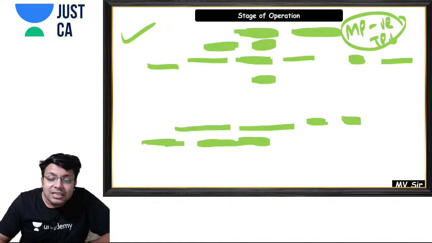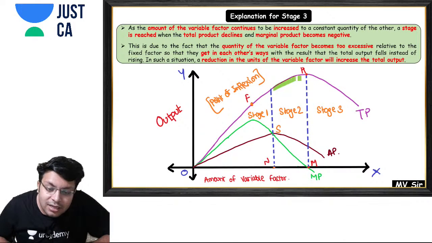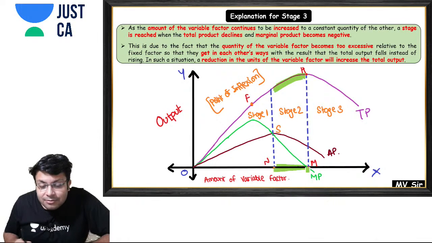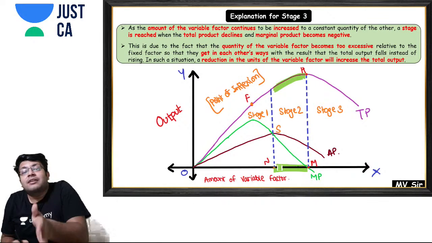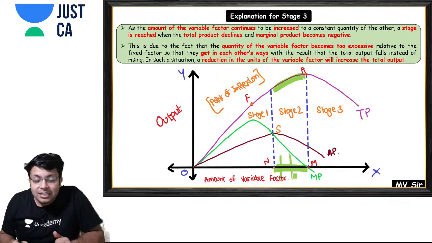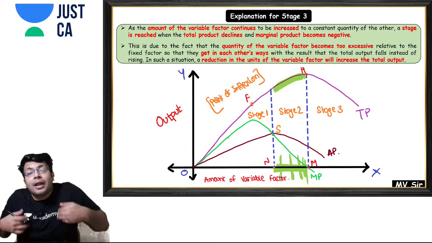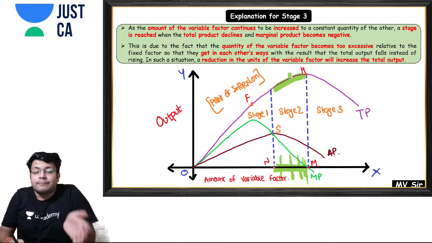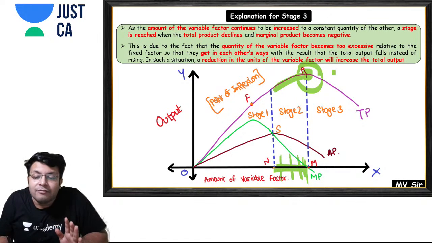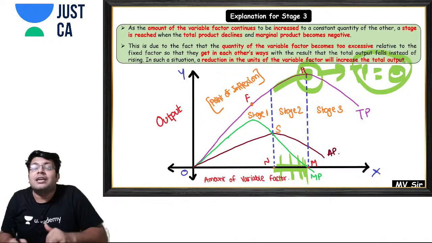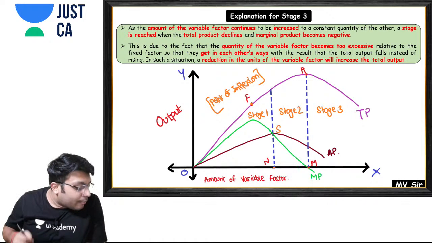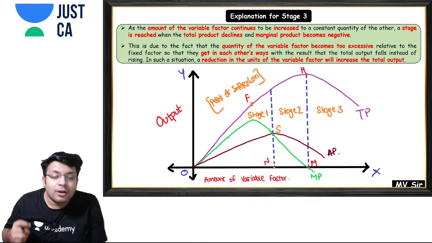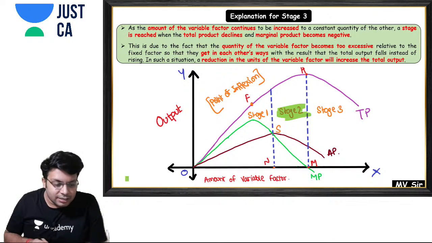Okay, and sir, at which level? But sir, see, in stage 2 also we have these many types of variable factor. That is, how much variable factor will I hire? Will I hire this much, or this much? How much? It will depend on the available resources with you. If you have more money, you'll produce up to this point where your total product is maximum. So it will depend on the resources and the amount of labor which you have. But a rational producer will always want to produce in stage 2. Next, that can also come as an MCQ.